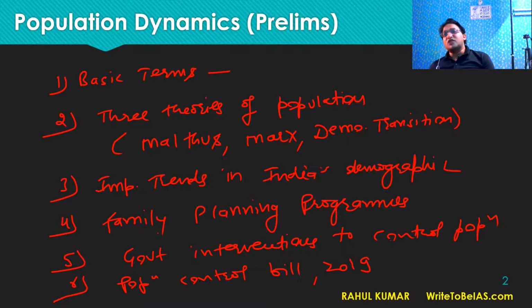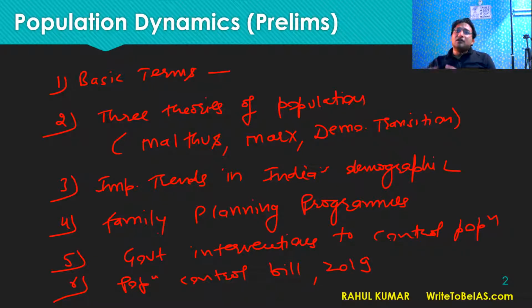The census in India takes place every 10 years. Last time it took place in 2011, and now it will be conducted next. The process has to start this year. It is delayed because of the corona lockdown, and the data will come next year, right?